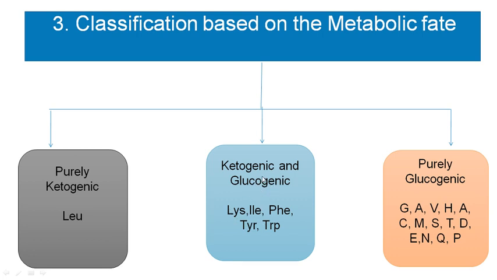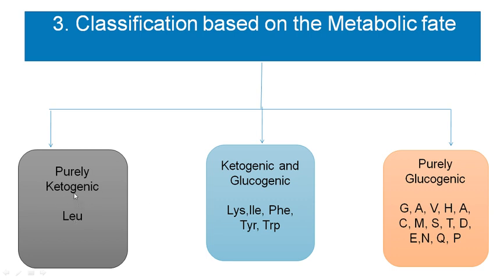Okay, via gluconeogenesis these amino acids can form glucose. So it's called a glucogenic amino acid. Genic means genesis, formation. So those amino acids which can produce glucose are said to be glucogenic. Those amino acids which can synthesize fat or ketone body are said to be ketogenic.